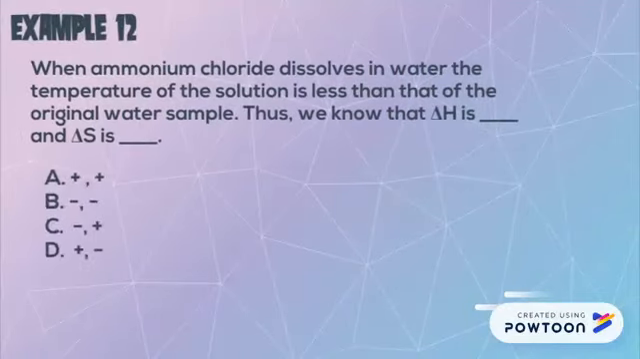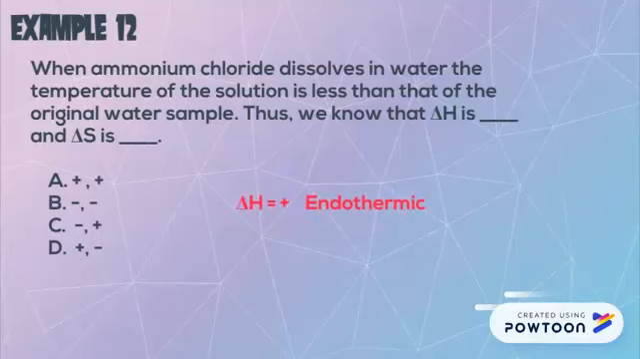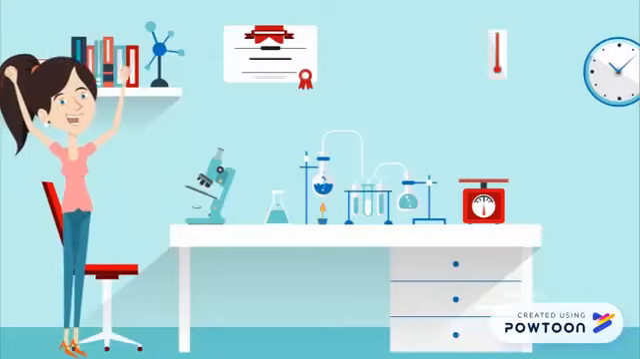Example 12, we want to look for clues in the paragraph to help us determine the signs of our delta H and delta S. So our entropy, we want to look at temperature. Our temperature decreases, meaning it's an endothermic process, a positive delta H. For delta S, we go from a solid to an aqueous substance, increasing disorder, positive delta S.